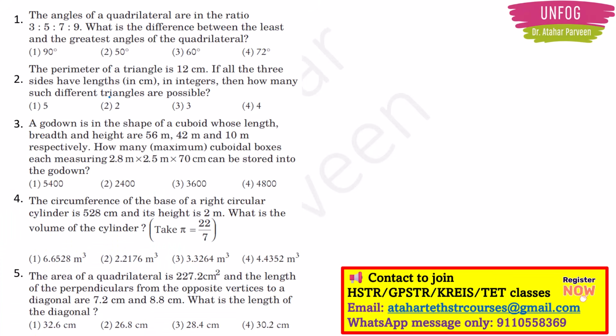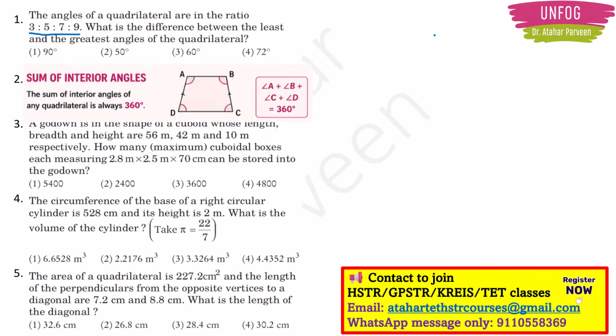So, first question of today's class. The angles of a quadrilateral are in the ratio 3:5:7:9. What is the difference between the least and the greatest angles of the quadrilateral? You should know that the sum of the interior angles of a quadrilateral is equal to 360 degree. So angle A plus angle B plus angle C plus angle D will be equal to 360 degree.